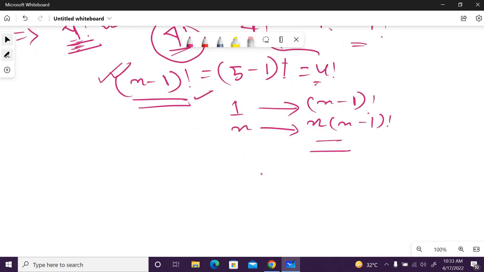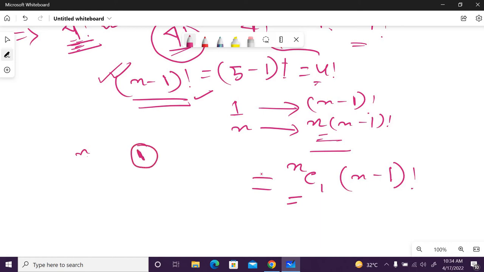Okay. In other words, can I write it like n choose 1 times n minus 1 factorial? Right or wrong? n choose 1 means out of this n, how many combinations can I make if I take one number at a time? 5 combinations I can make.